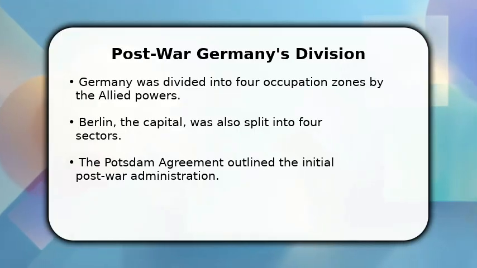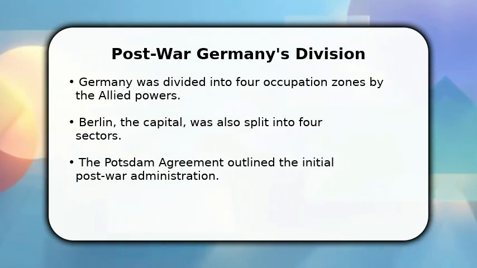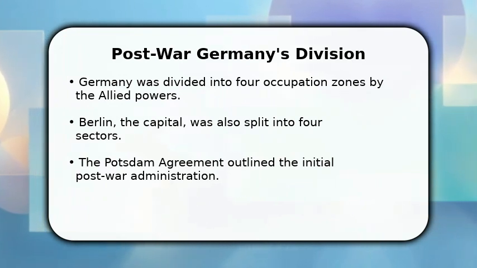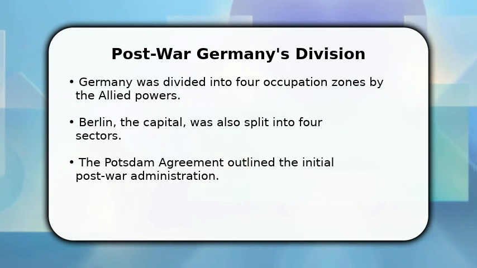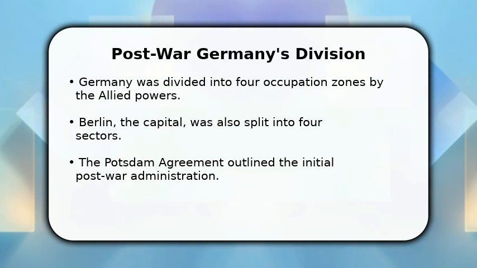In this video, I will explain how Germany changed after World War II. Following the war, Germany was divided into four occupation zones by the Allied powers: the United States, the United Kingdom, France, and the Soviet Union. Berlin, the capital, was similarly partitioned. The initial goals included denazification, demilitarization, and democratization, aiming to rebuild a peaceful society. This division laid the groundwork for significant political and economic shifts.